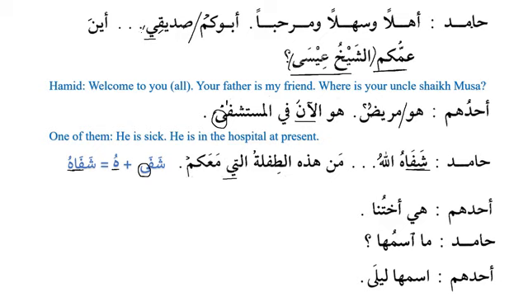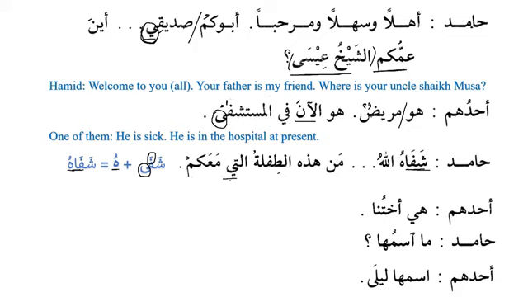For example, here this is ya, sadiqi, and it generally has kasra before it. This is called alif maqsura, or short alif, and generally it has fatha before it. That's a major way to know this: ya has kasra before it and alif maqsura has fatha before it. Okay, so allati is used to connect two nouns, and we call it ismul mawsul. Allati ma'akum, who is this little girl with you?